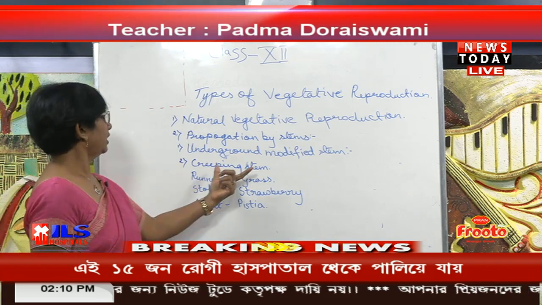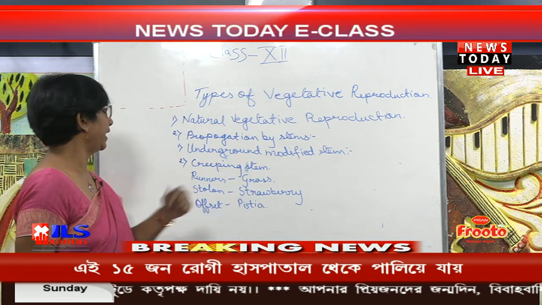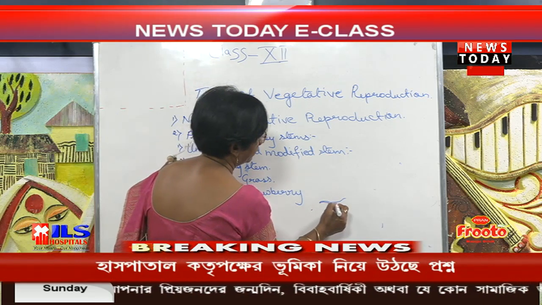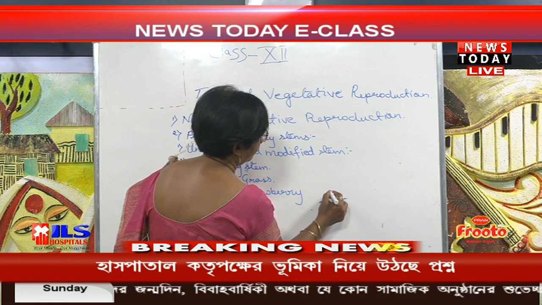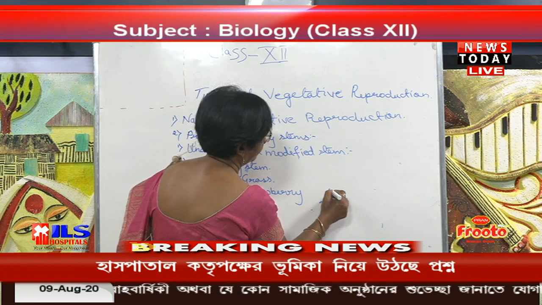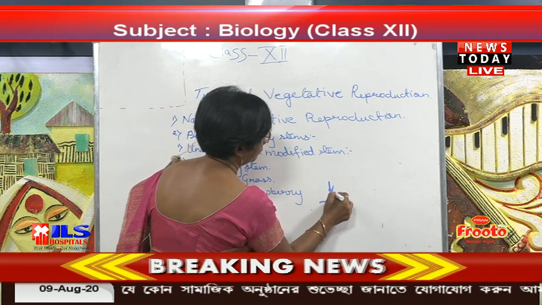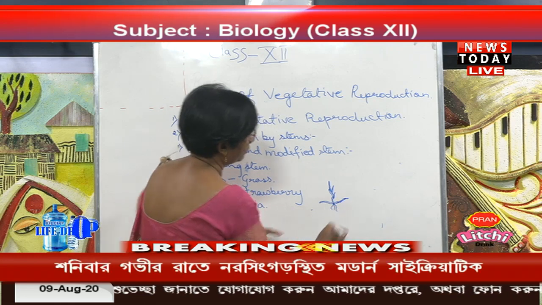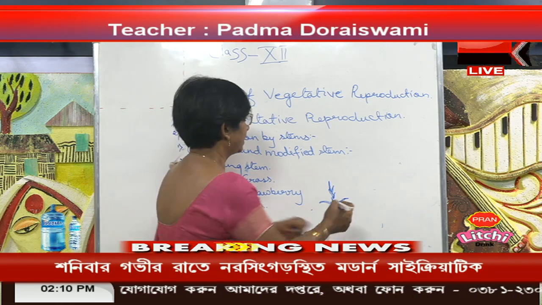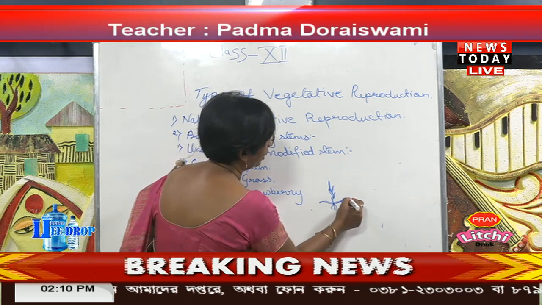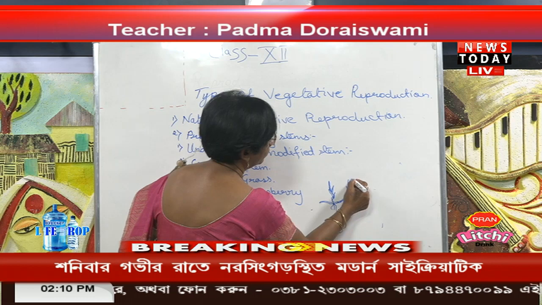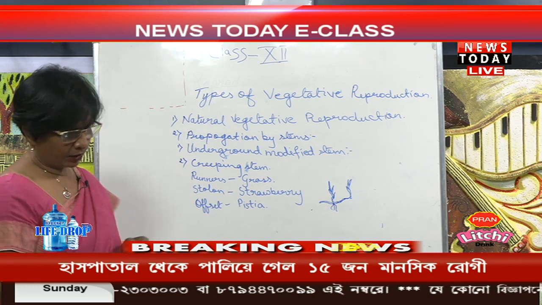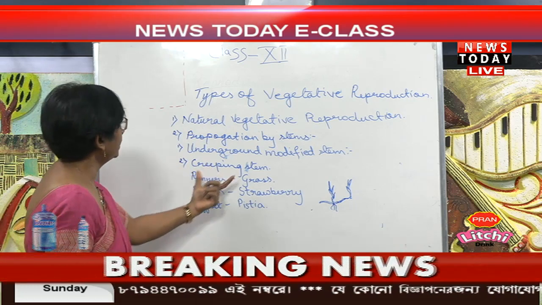These are the creeping stems. As you take the example of grass, you will find this is the runner and this is the roots. This runner develops into a new grass. So these are the examples of the creeping stem.